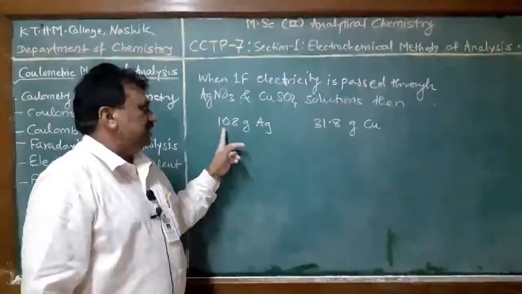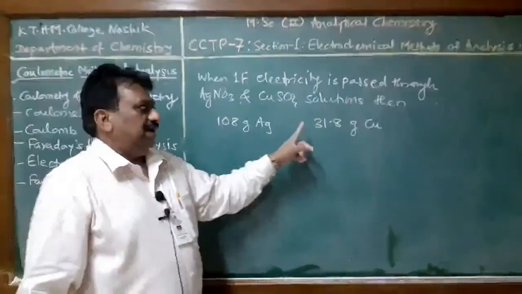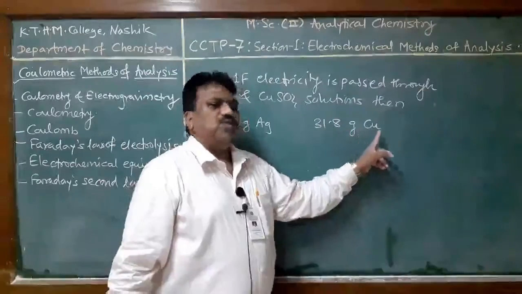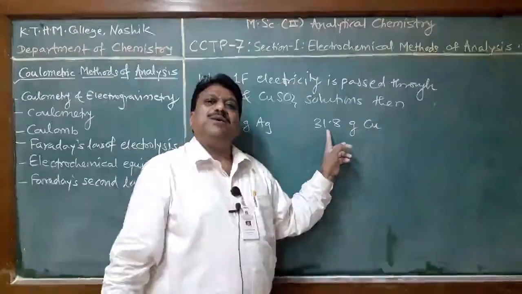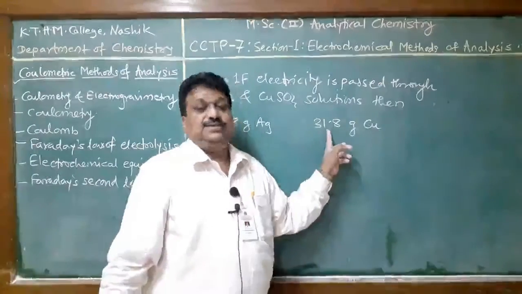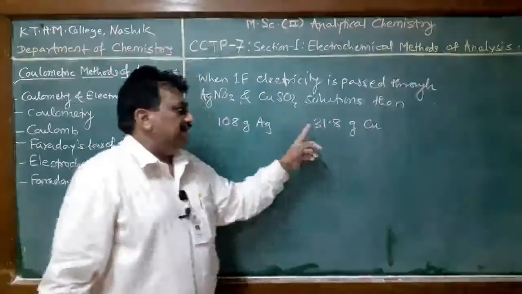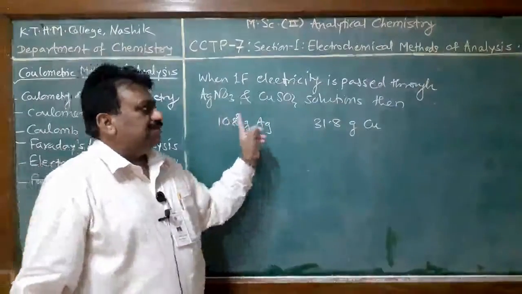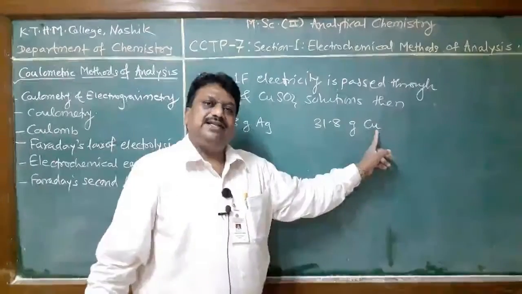Therefore, 108 gram of silver and 31.8 gram of copper. The equivalent weight of copper is 31.8. It is bivalent. And therefore, for 1 Faraday this much amount of material is deposited.